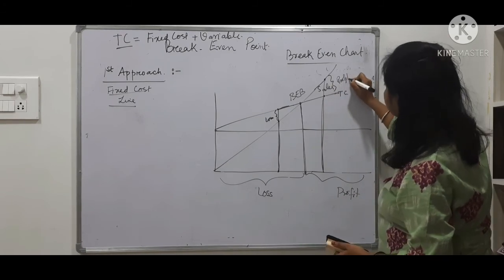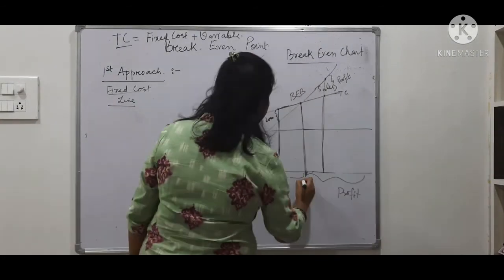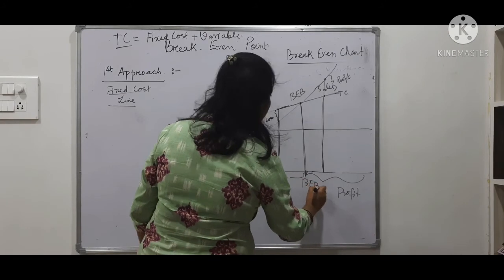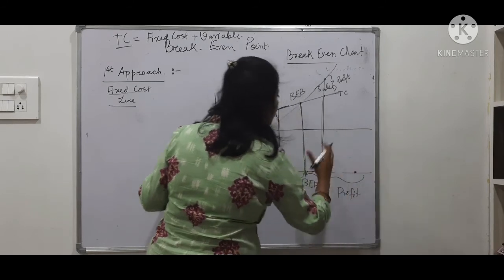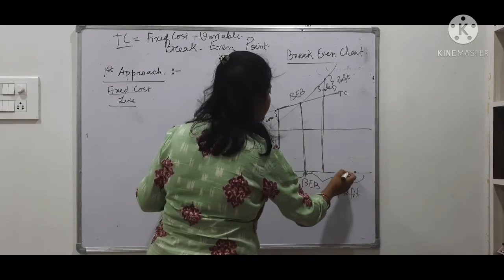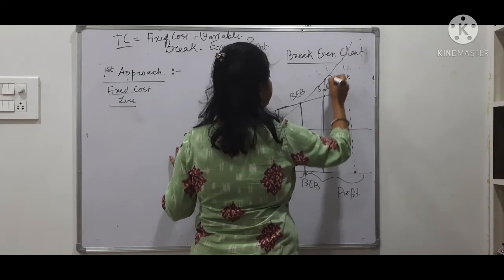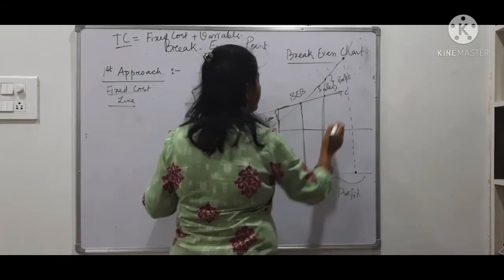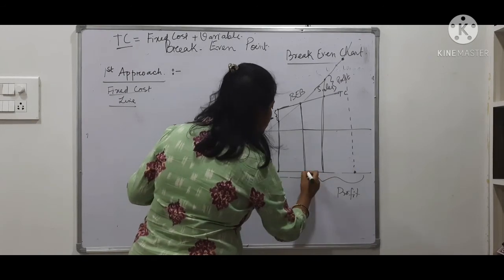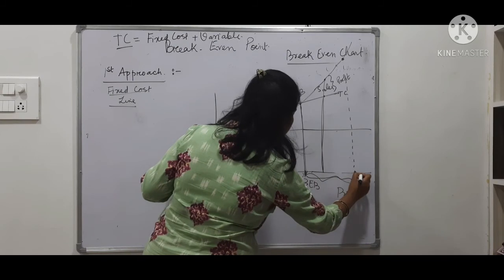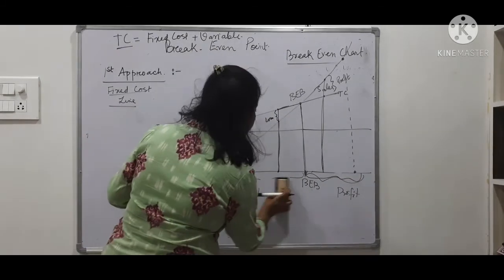So there is a concept called margin of safety. Means if I reach here, this is my break even point. Suppose I am there, the more I move that side, the more safe I am. Suppose I am here, so I make some more profit as compared to this point. So margin of safety tells you, if this is your actual sales from here to here, margin of safety will tell you what?